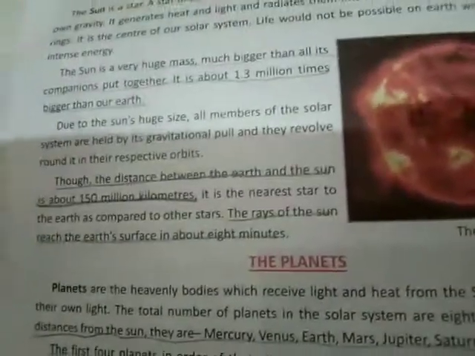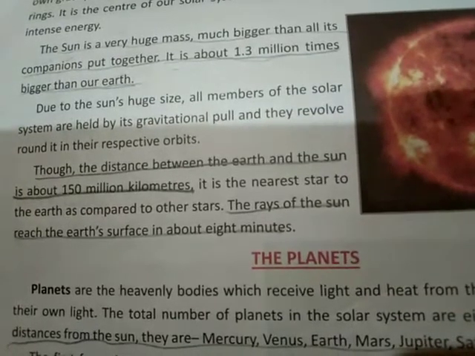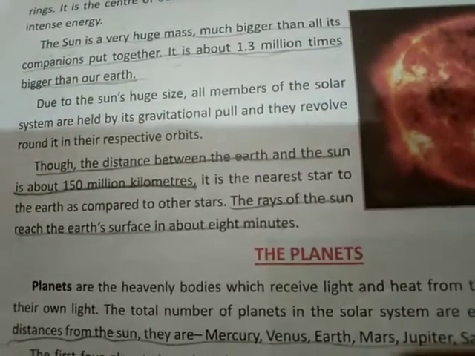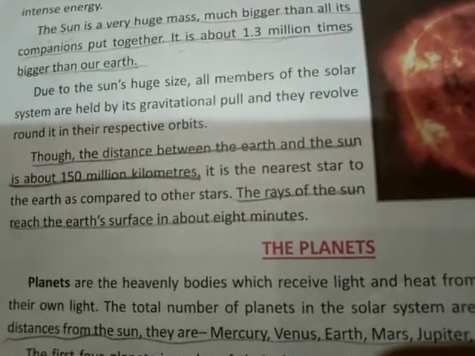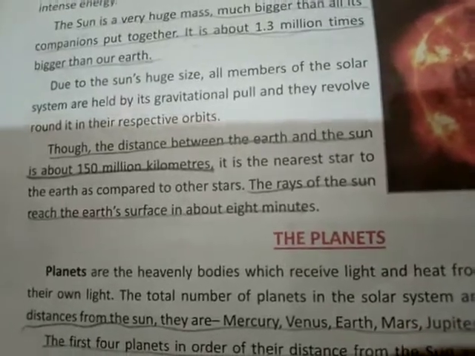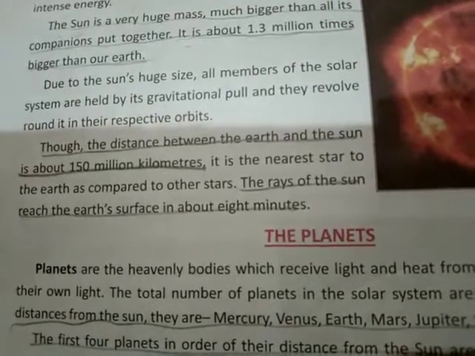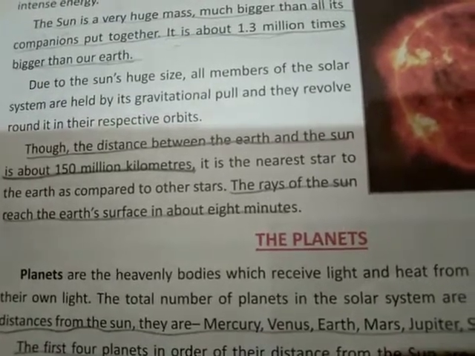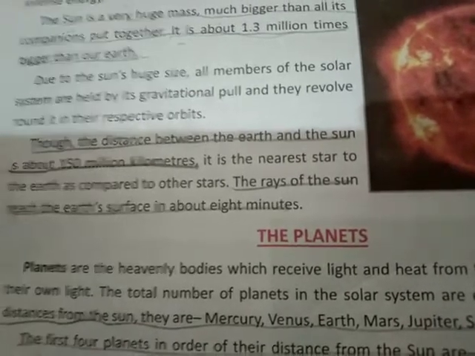Though the distance between the earth and the sun is 150 million kilometers, it is the nearest star to the earth as compared to the other stars. So you can see such a huge distance, but still it is the nearest star. That's why the sun appears so huge to us and other stars appear so small to us.